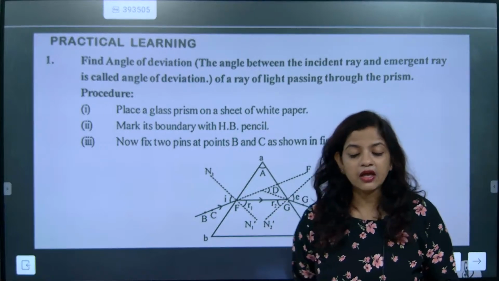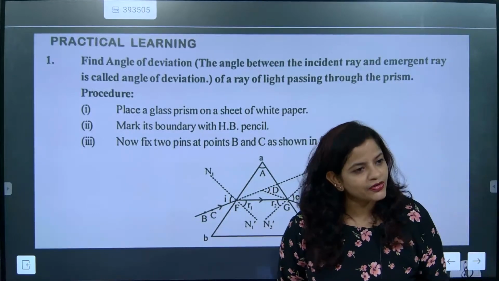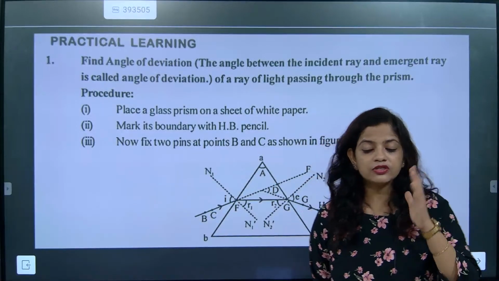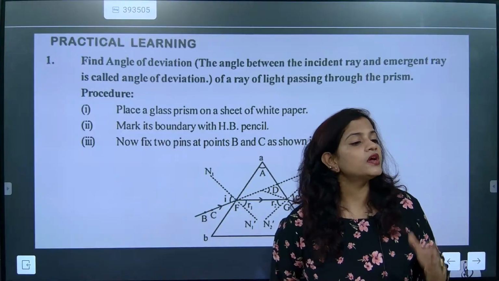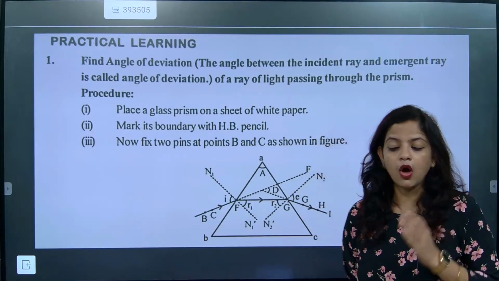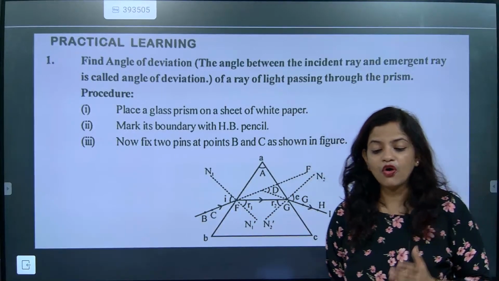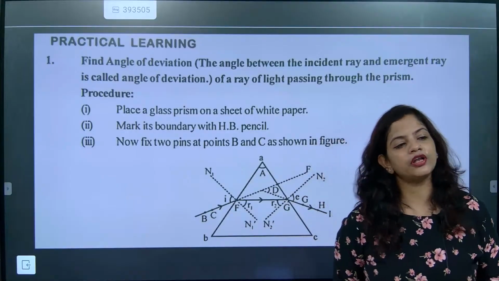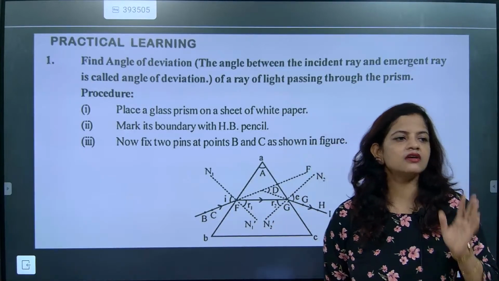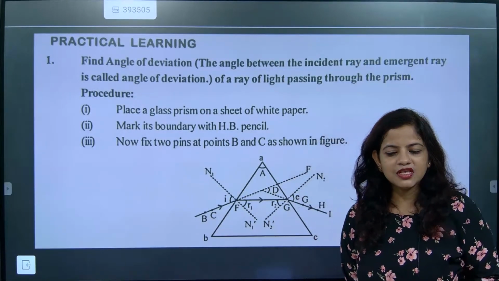And this bending, or change in speed, or change in refractive index, is due to what factor? What is responsible for exactly bending? What is responsible for refraction? The correct answer is optical density. Change in optical density of the material is responsible for doing one very important work, and that is changing the speed and changing the what? Will the frequency be changing?